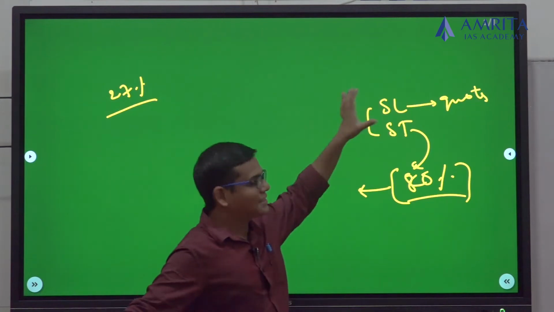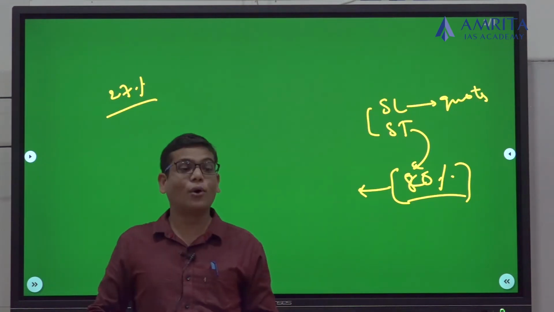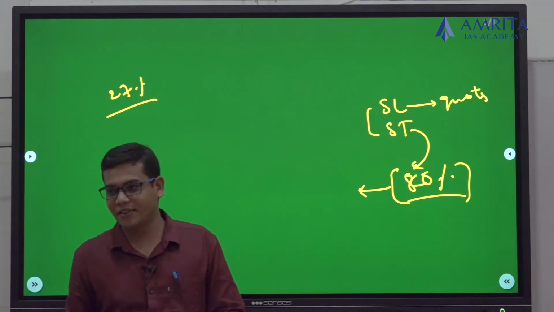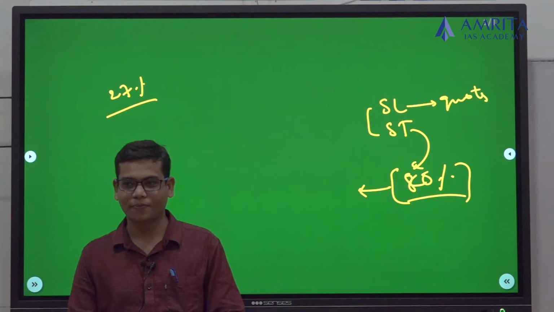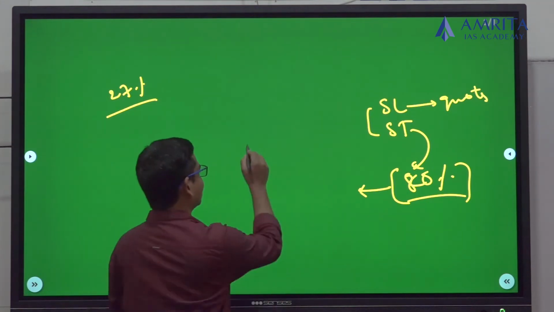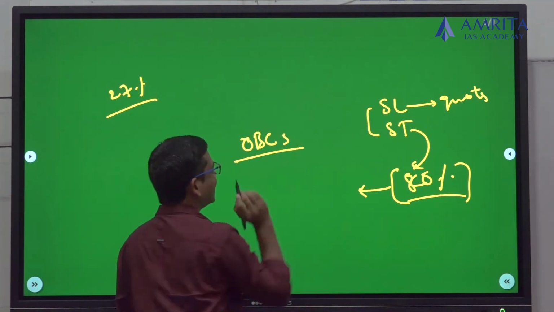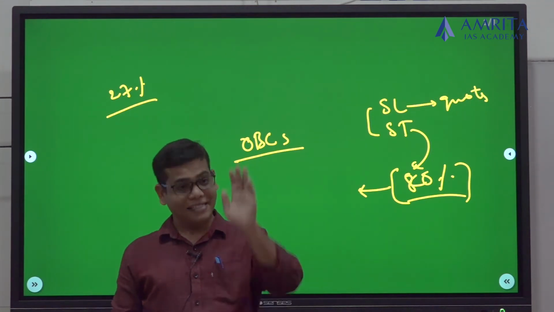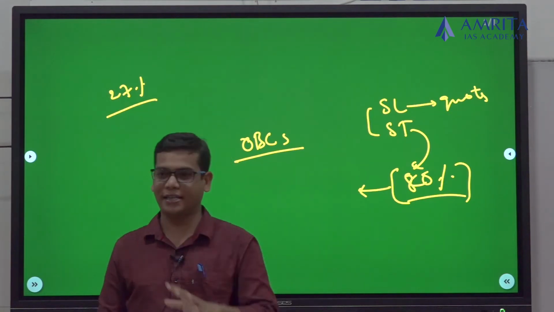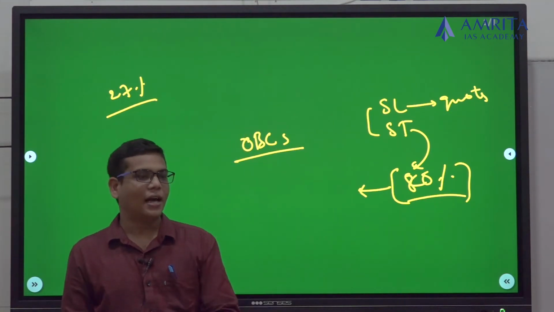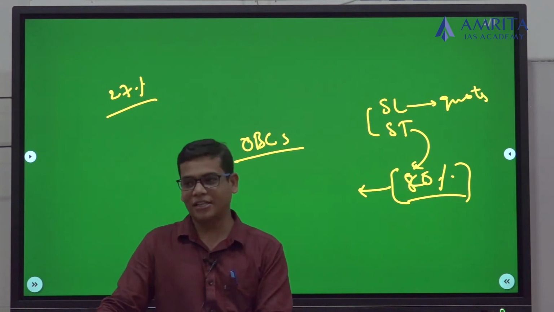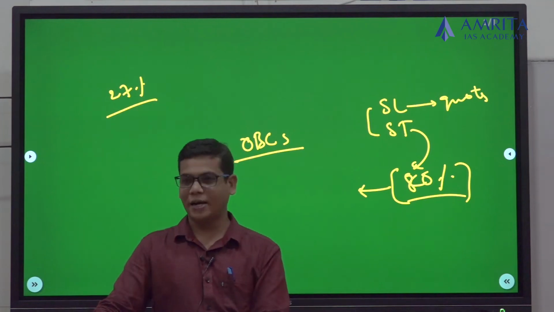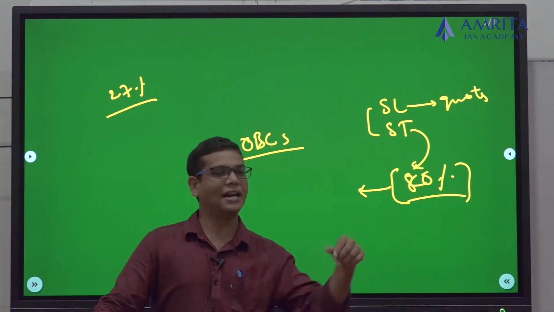And when it comes to the SCs and STs, they have reservations both in the Lok Sabha and state legislative assemblies. In Rajya Sabha, you don't have reservations. I think you are aware of this fact. Whereas the OBCs don't have reservations at the Lok Sabha level or state legislative assembly level. At the state level, they have reservation, but that is up to the state. When we amended the 73rd and 74th Constitution Amendments, SC/ST reservations were inbuilt in the Amendment Act itself. But the OBCs were left to the state governments.